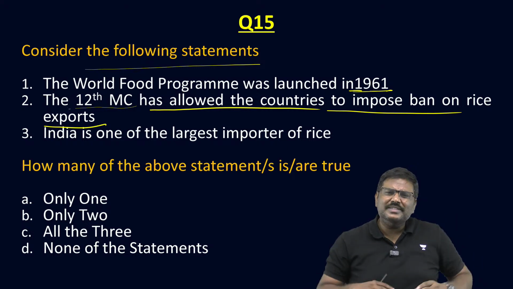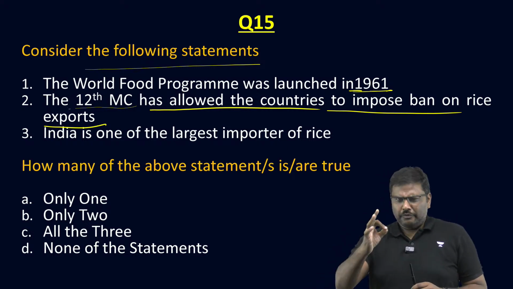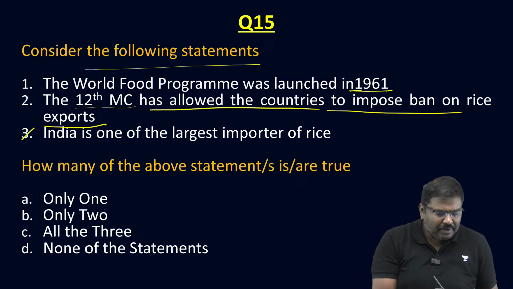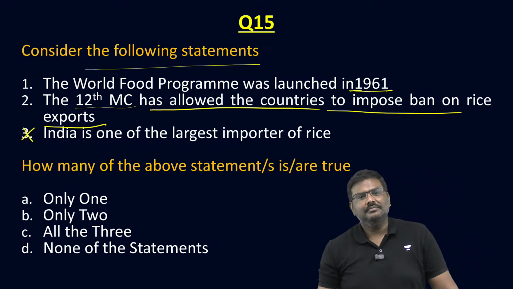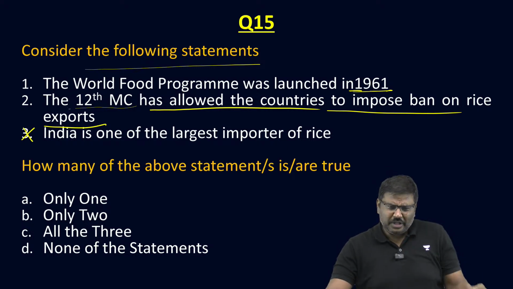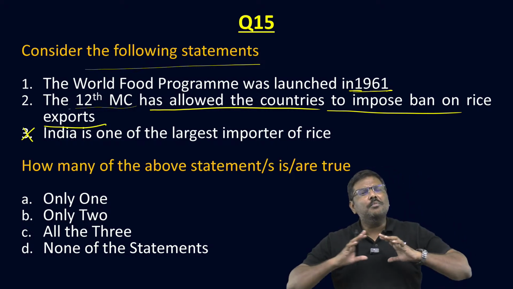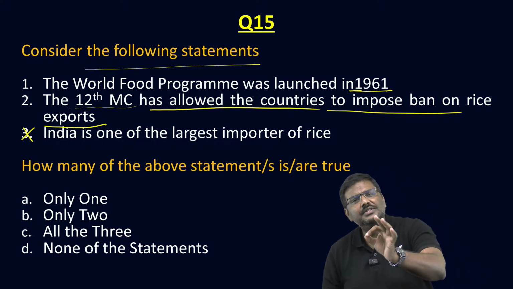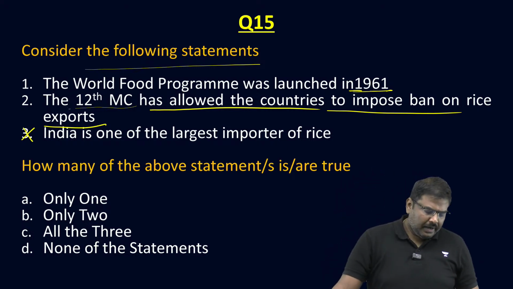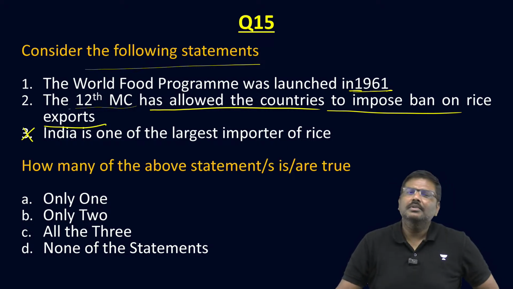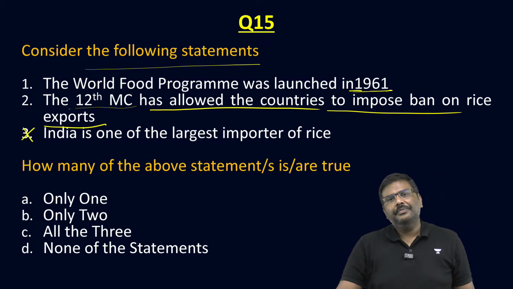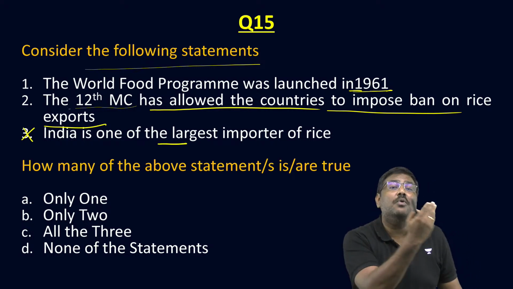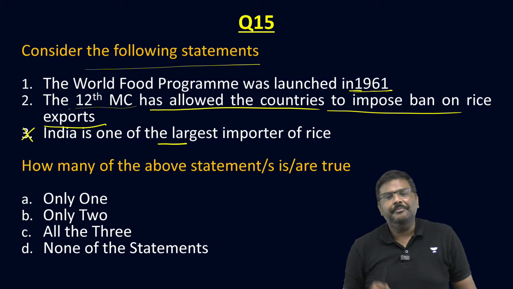And many of the students will simply say, sir, with utmost guarantee, I can say third statement is incorrect. I've read so much in current affairs, I can assure you that third statement is incorrect. And to those students, I'll say, yes, you're absolutely correct. The third statement is incorrect. Why? India is an exporter of rice, not an importer.